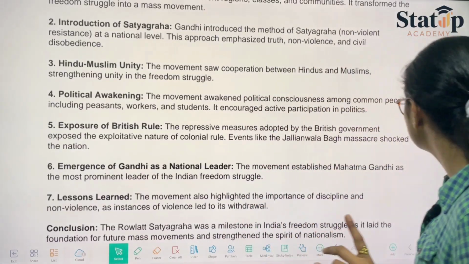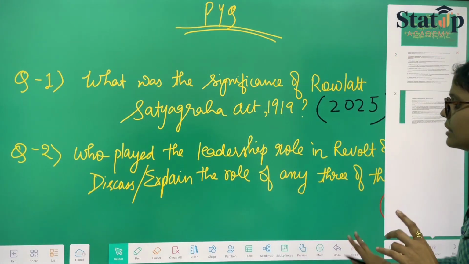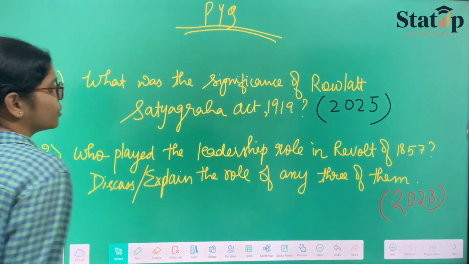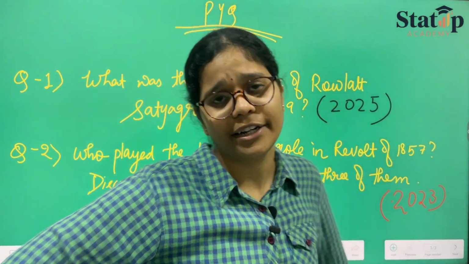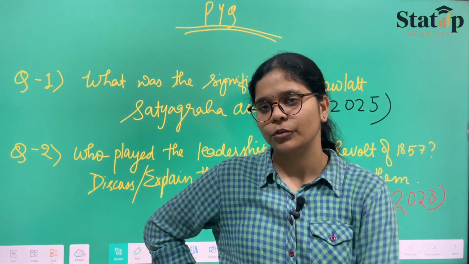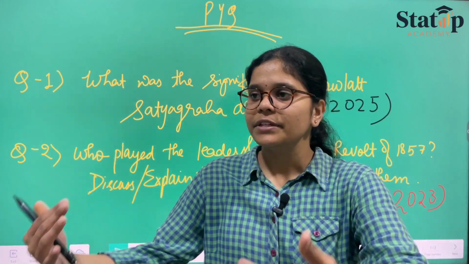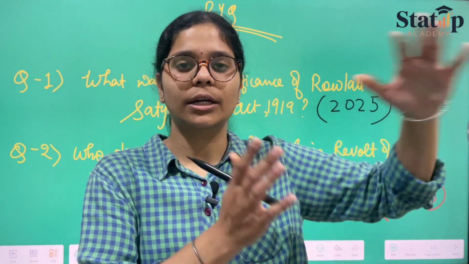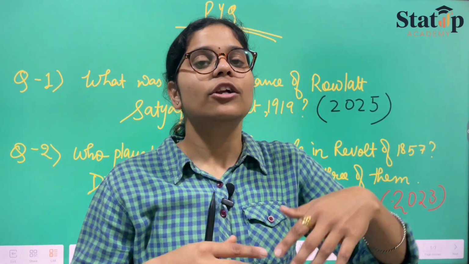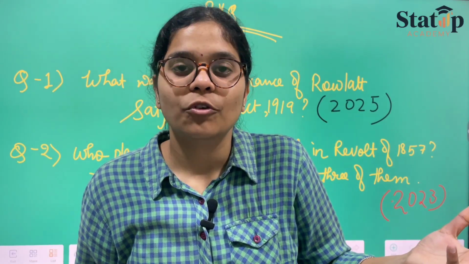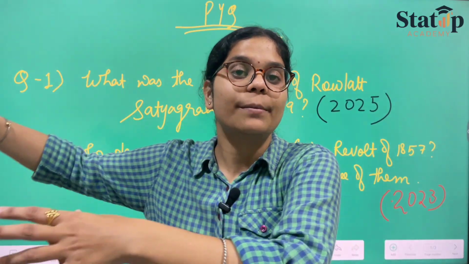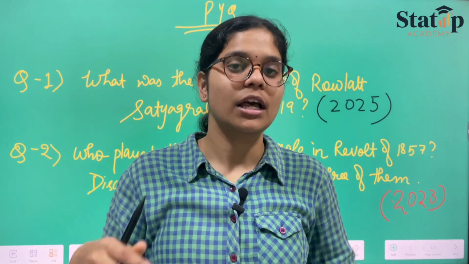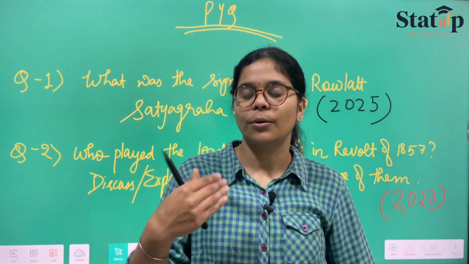Coming on to our next question. When we talk about the next question, it says: who played the leadership role in the revolt of 1857? आप बोलोगे बहुत पुरानी बात है, कहाँ रोलेट अटैक आ गया 1919 का, कहाँ आप रिवोल्ट ऑफ 1857 ले आए. 1857 और रोलेट में एक बहुत ज़्यादा ग्रेट डिफरेंस है. The difference is that Rowlatt introduced mass movement, whereas in revolt we started the uprising, and those uprisings were actually individual uprisings.